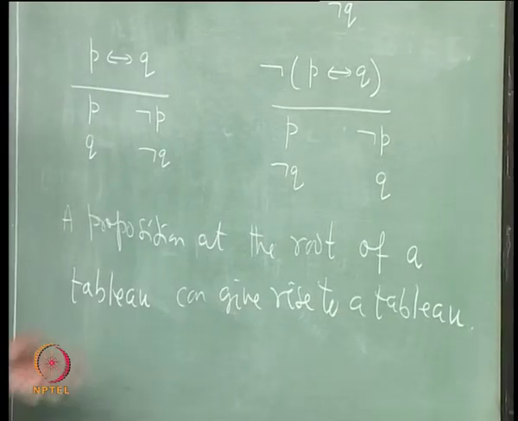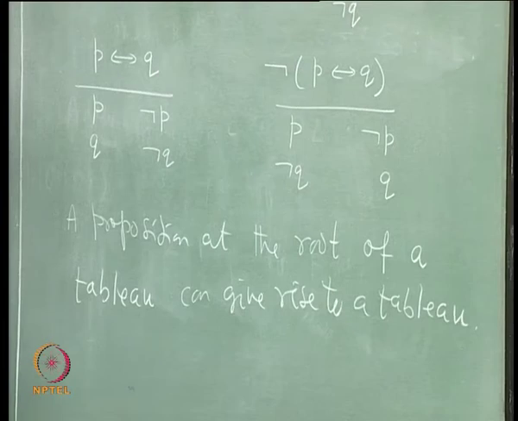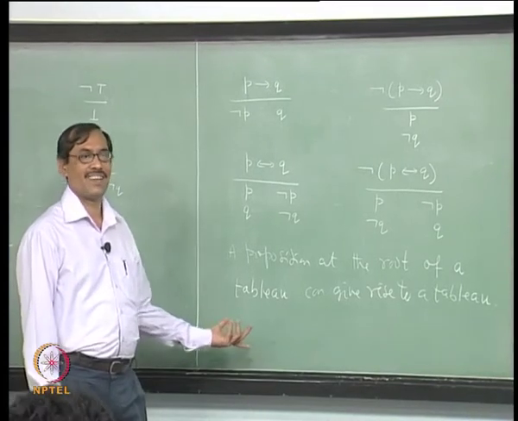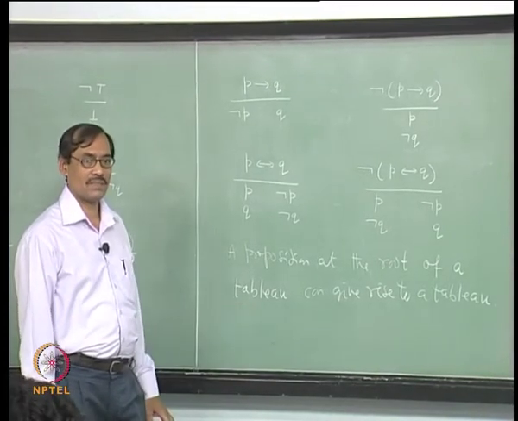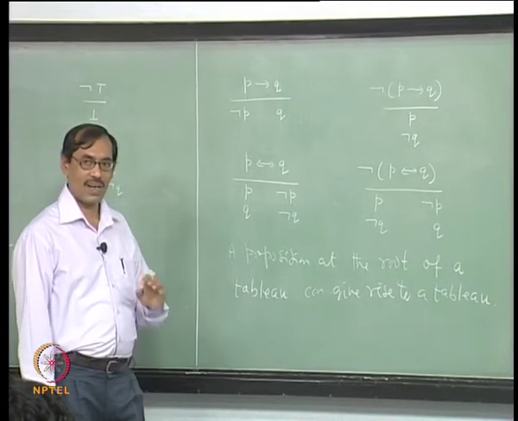So this is cryptically written. It says start from a proposition, then apply the rules if it is compound and continue. That is what it says recursively, right.